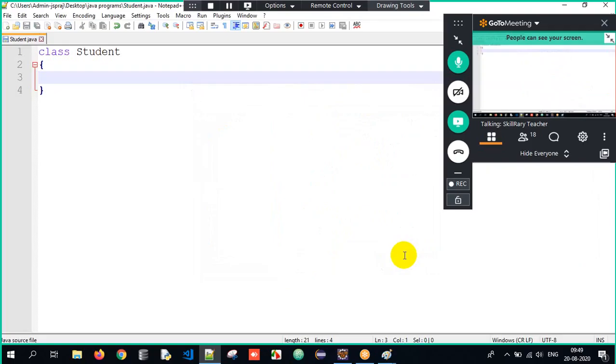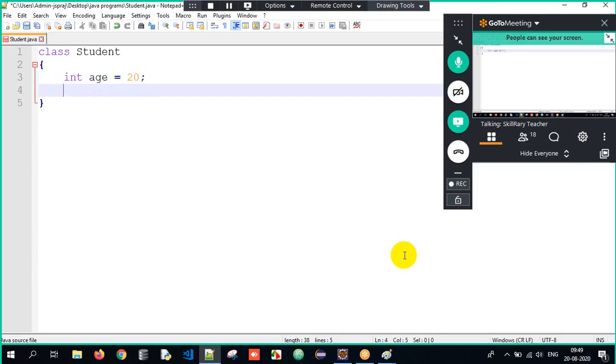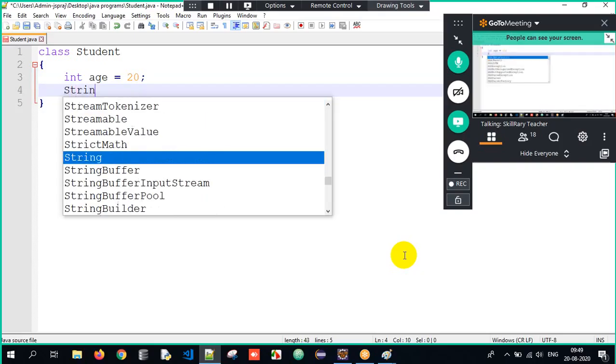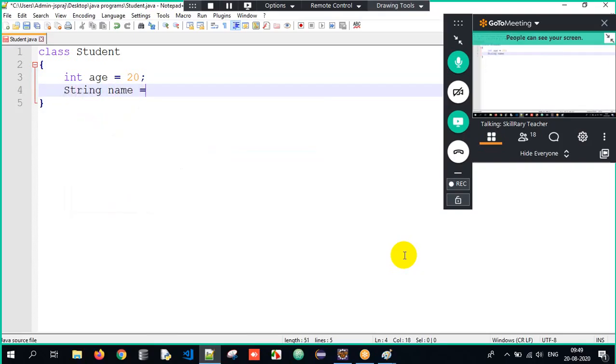So you have created a class called student, right? Now every student will have certain properties, correct? What are those certain properties? Sir, every student will have age, sir. I will initialize the age to 20 here. Sir, every student will have name, sir. String name equals to, I will write it as Dinga. Control S, I've saved. So I have created a class and I've initialized two variables called age and name here.